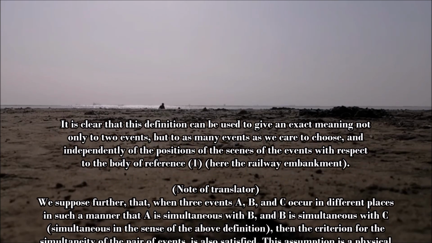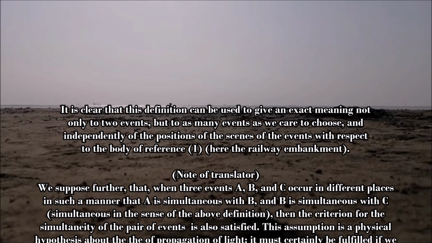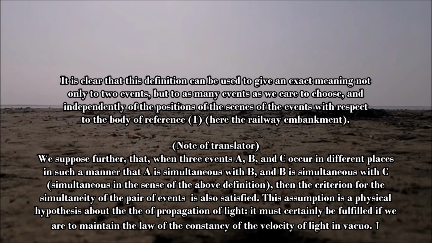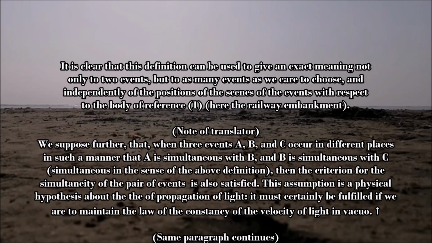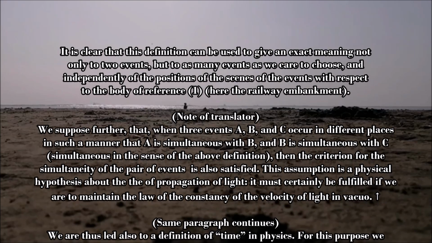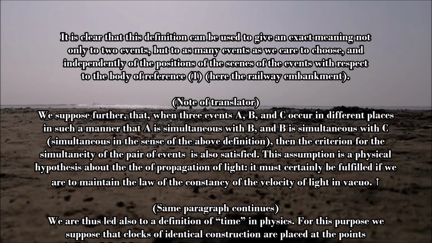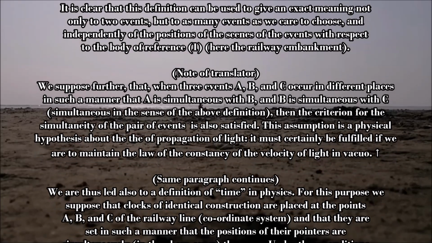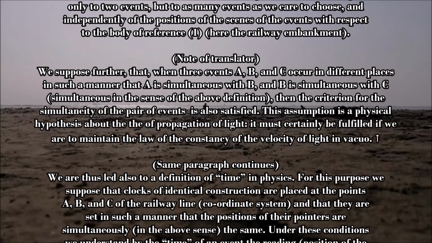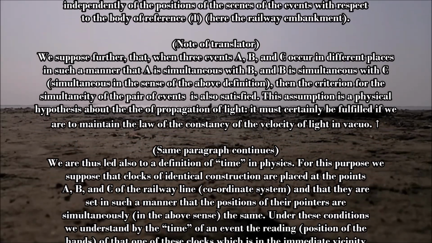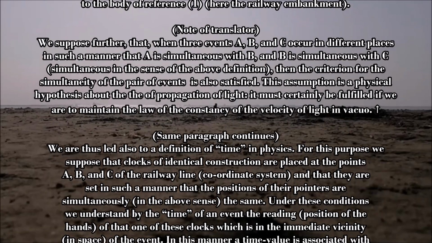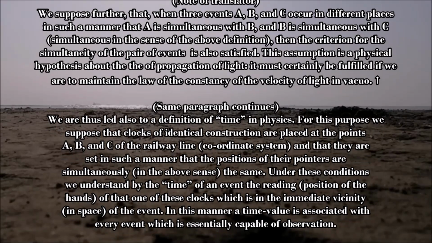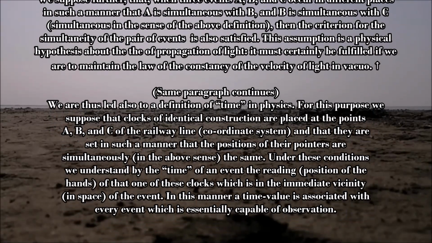We suppose further that when three events A, B, and C occur in different places in such a manner that A is simultaneous with B and B is simultaneous with C, simultaneous in the sense of the above definition, then the criterion for the simultaneity of the pair of events A and C is also satisfied. The assumption is a physical hypothesis about the propagation of light. It must certainly be fulfilled if we are to maintain the law of the constancy of the velocity of light in vacuo. We are thus led also to a definition of time in physics.